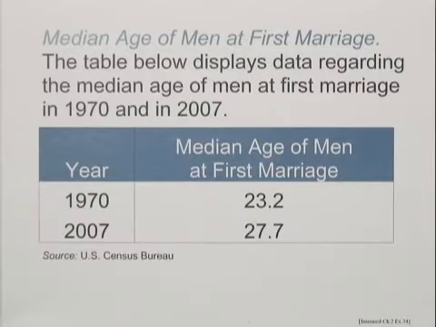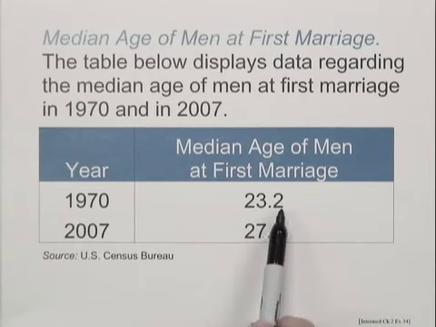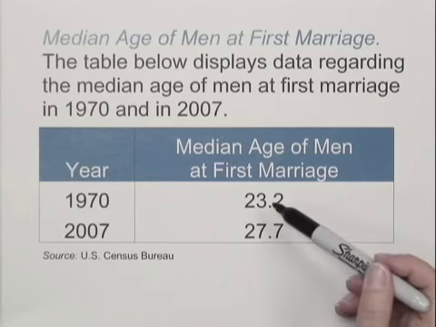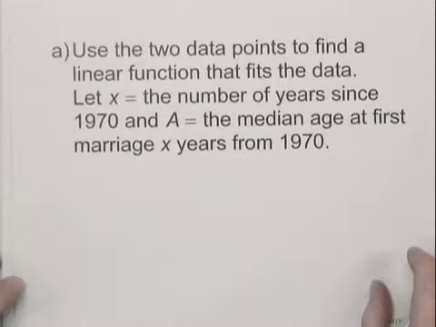The table below displays data regarding the median age of men at first marriage in 1970 and in 2007. Now, before we go to the question, in the year 1970, the median age of men at first marriage was 23.2. In 2007, it's 27.7. So even before you answer the question, you can see the median age is rising.